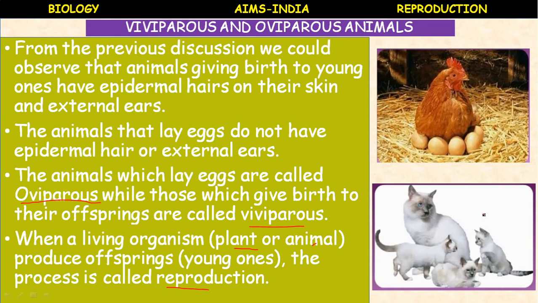Add more animals to the list. Keep the heading oviparous, and under that write some examples. And next, viviparous, write some examples. Are we oviparous or viviparous? Human beings come under which category? Viviparous. They directly give birth to young ones.